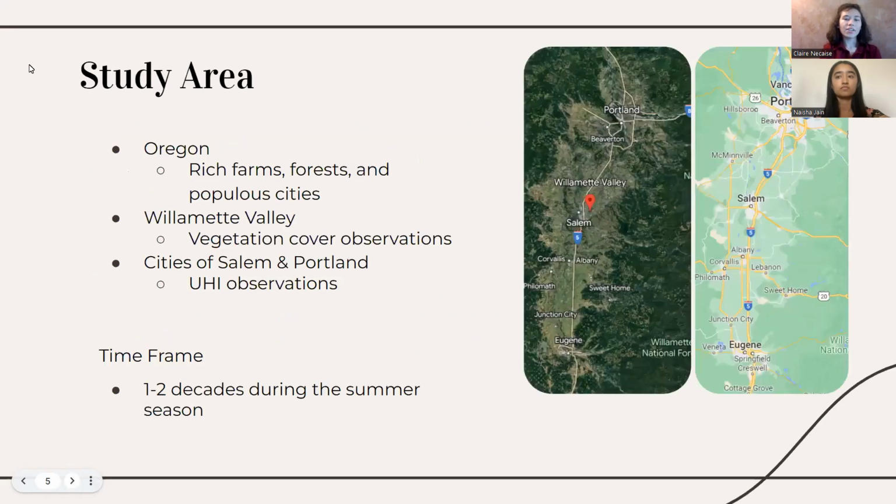To find the most accurate answers to our research questions, we wanted to find an area that had agriculture land surrounding large cities. So for our study area, we chose Oregon for its rich farmlands and forestry, and also its largely populated cities. Within Oregon, we specifically looked at the cities of Salem and Portland, which are both surrounded by the Oregon Willamette Valley. And our time frame for our study was 1 to 2 decades during the summer season, so during the months of June, July, and August.